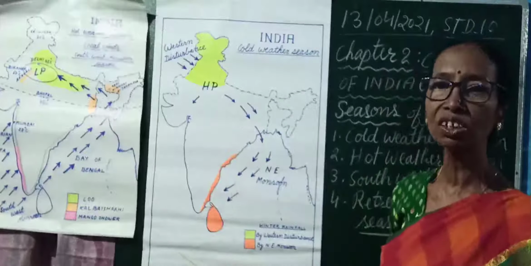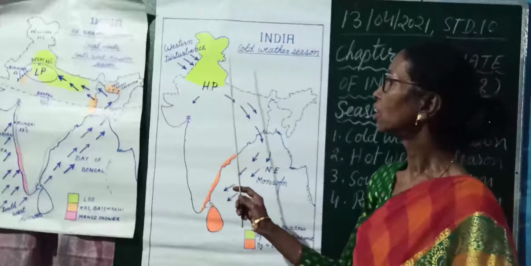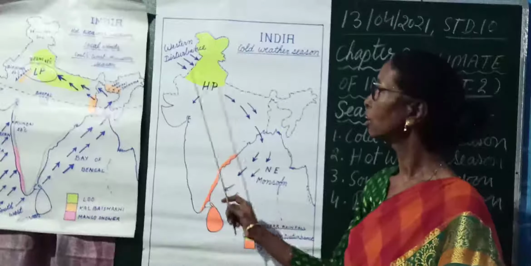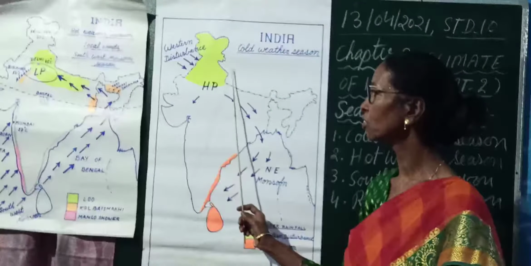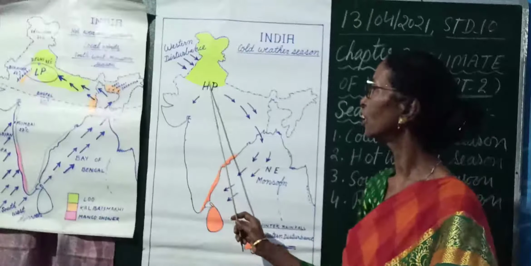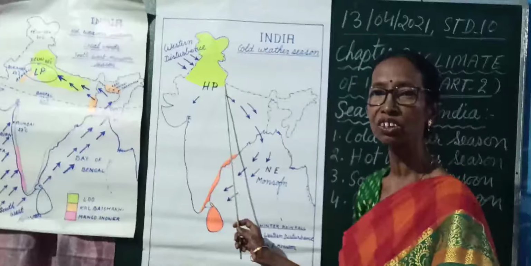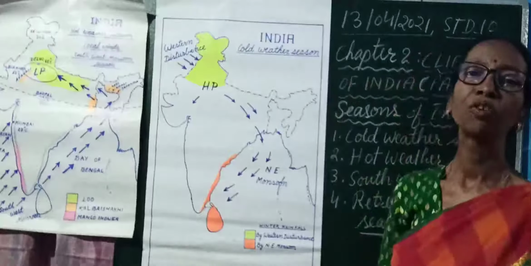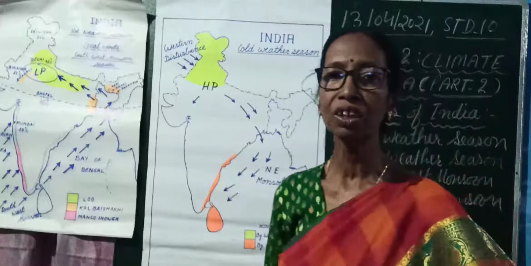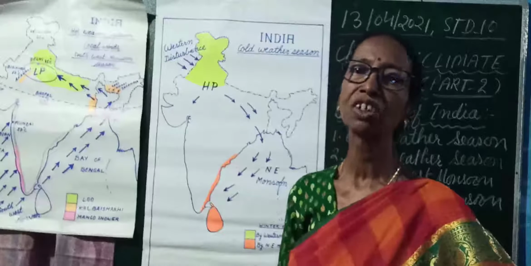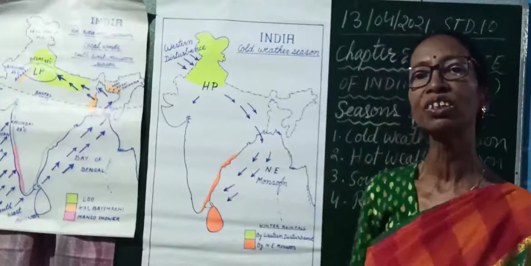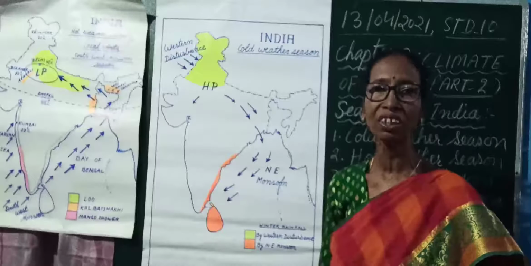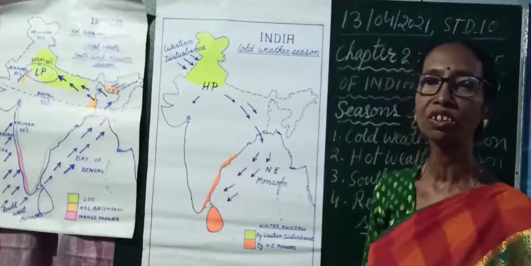Due to this western disturbance, there is good rainfall in parts of Jammu Kashmir, Punjab, Haryana, Himachal Pradesh, some parts of Rajasthan, Delhi and some parts of Uttar Pradesh. So this is good rain and beneficial for Rabi crops, and the main Rabi crop is wheat and some other seeds or pulses which are grown in winter season. They get benefit from it.